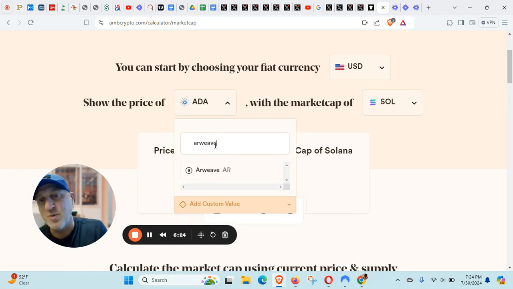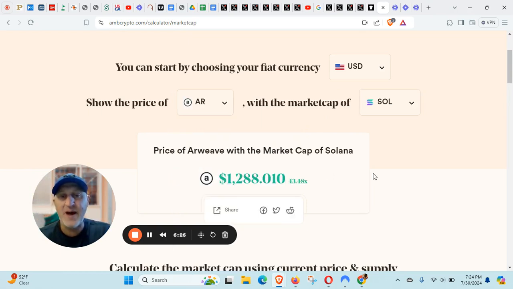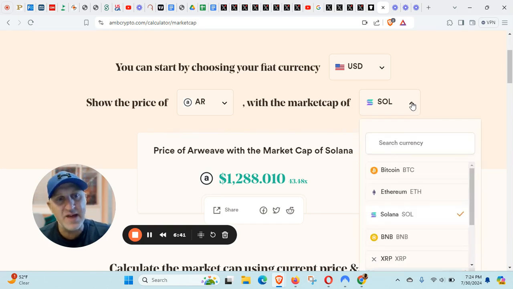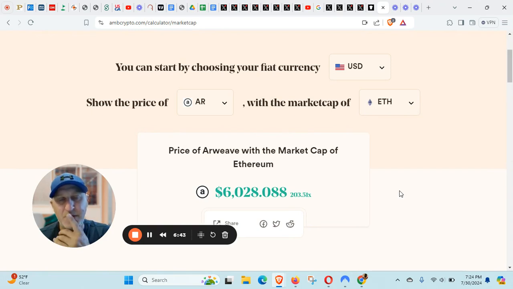One of those was Arweave. And if Arweave had the same market cap as Solana, it would be a whopping $1,288. Even better. Even better than, well, let's have a look as it lines up against Ethereum.